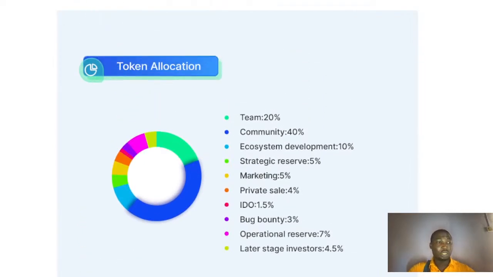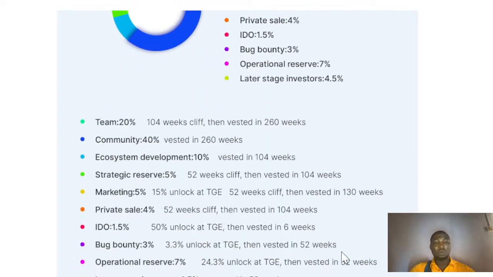You can see the token allocation here. We have 20%. The community here is 40%. We have the ecosystem development 10%. We have the strategy reserve 5%. We have the marketing 5%. We have 1.5%. We have the boards 30%. We have the operational reserve 7%. We have the late strategy investor, that is 4.5%. And all these are very important that we need to take note of.